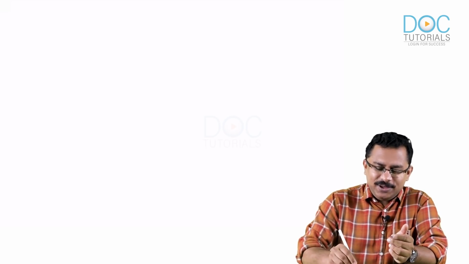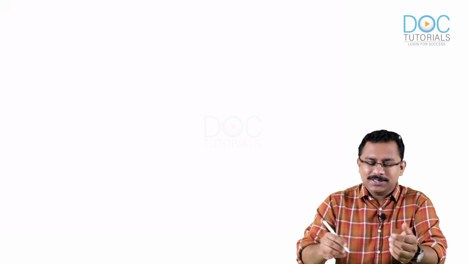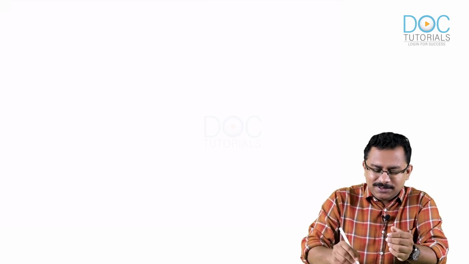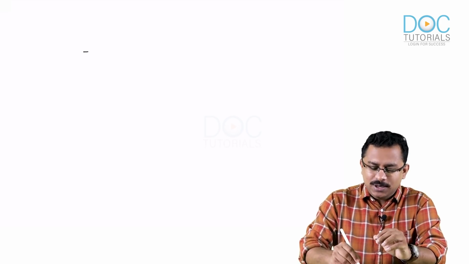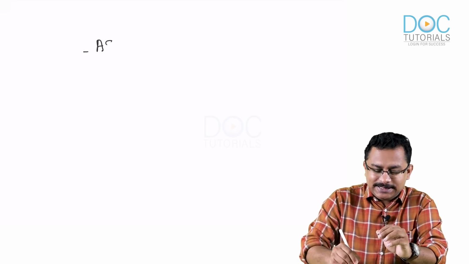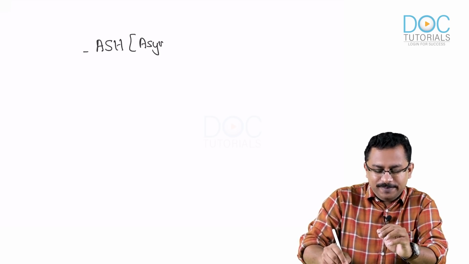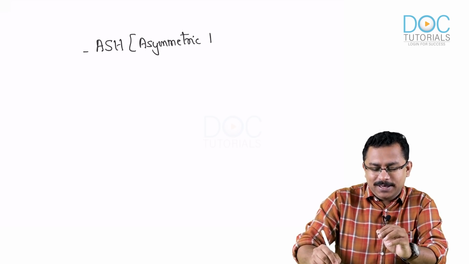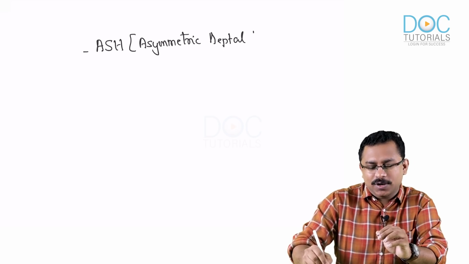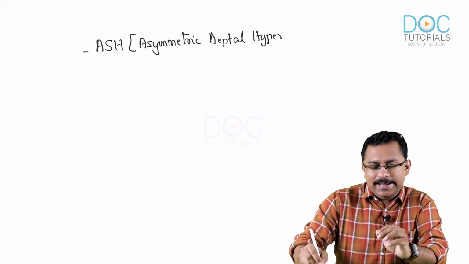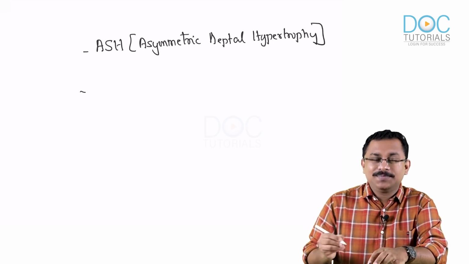Previously we used to call it by certain names, but now those names are per se not used. One is ASH, that is asymmetric septal hypertrophy. Yes, it occurs in hypertrophic cardiomyopathy, but as such the term alone for this condition is not used now.